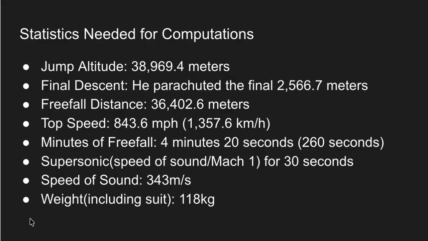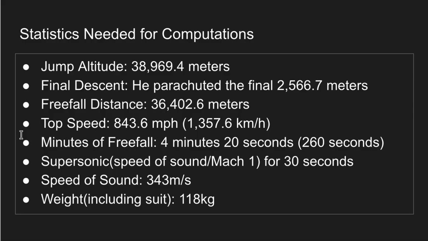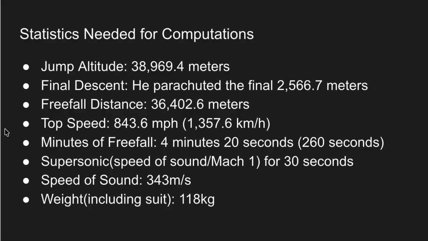So the statistics needed for computations are the jump altitude, which I've said before, and the final descent, where he parachuted, 2,566.7 meters. So that means the free fall distance was 36,402.6 meters. And the top speed he reached was 843.6 miles per hour. He also had 4 minutes and 20 seconds of free fall, and he was supersonic, or at the speed of sound, for 30 seconds. The speed of sound is 343 meters per second, and the weight of Felix, including the suit, was 118 kilograms.